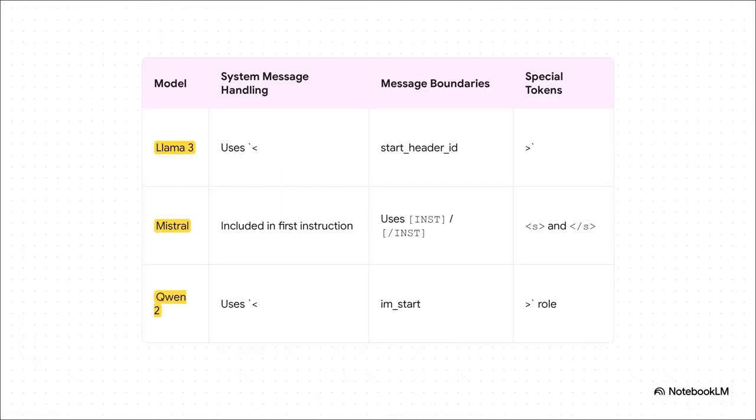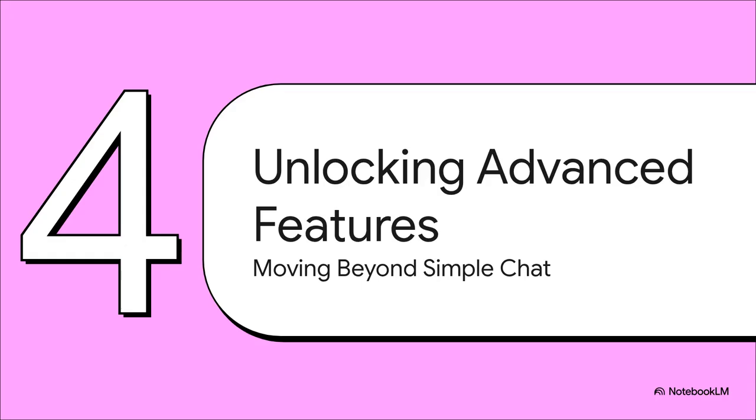And this variety is absolutely key. As you can see, these different models handle everything from system messages to the boundaries of a message in their own unique ways. Llama 3, Mistral, Qwen 2, they all have their own rulebook. And the most important point is this: you have to use the right dialect for the model you're talking to. If you don't, it just won't understand you correctly. It's that simple. But this is about so much more than just getting clear answers to simple questions.